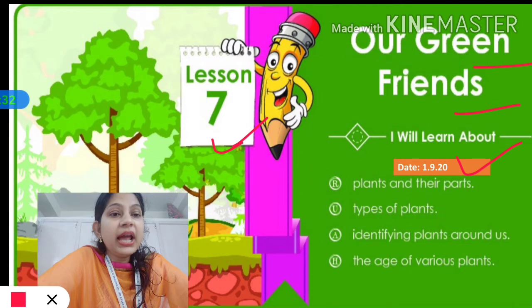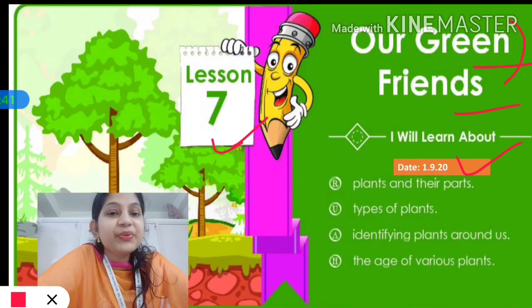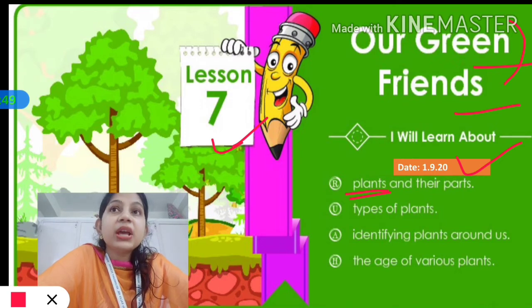Let us see what things we are going to learn in this chapter. This chapter is talking about green friend. Which green friend is it talking about? Green friend means plants around us. Why do we call them green friends? Because they are so much beneficial to us. They are helping us in many ways, okay.